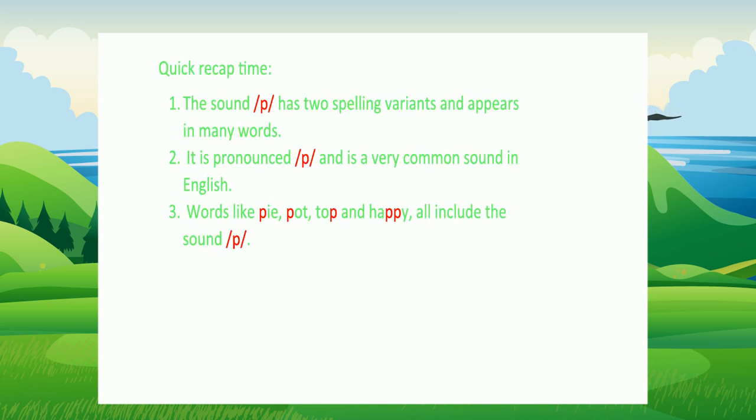Quick recap time. The sound P has two spelling variants and appears in many words. It is pronounced P and is a very common sound in the English language. Words like pie, pot, top, and happy all include the sound P.